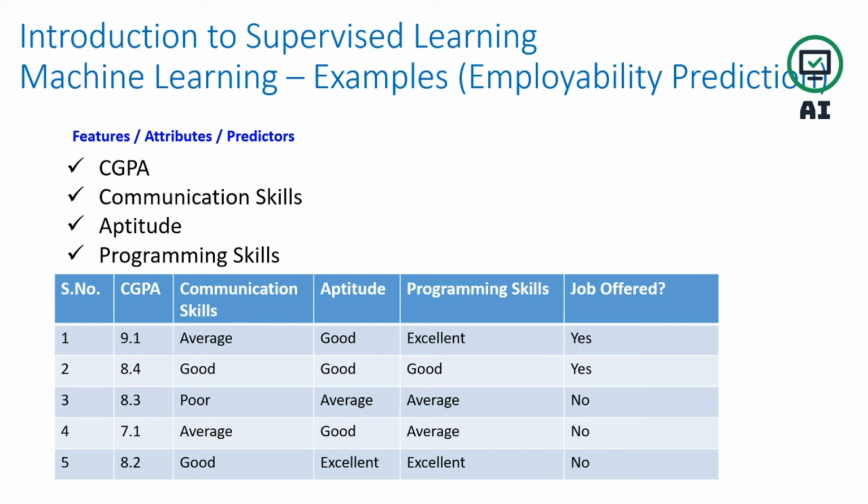This is the past history data we have already recorded somewhere else, and on top of that we build a model. That model has already learned using this combination of data set with features and the target data, which is job offer, and then it will correctly classify, which is called performance. So here the task is to correctly classify the student who will get the job. And experience is what? This data, the history data which we have.